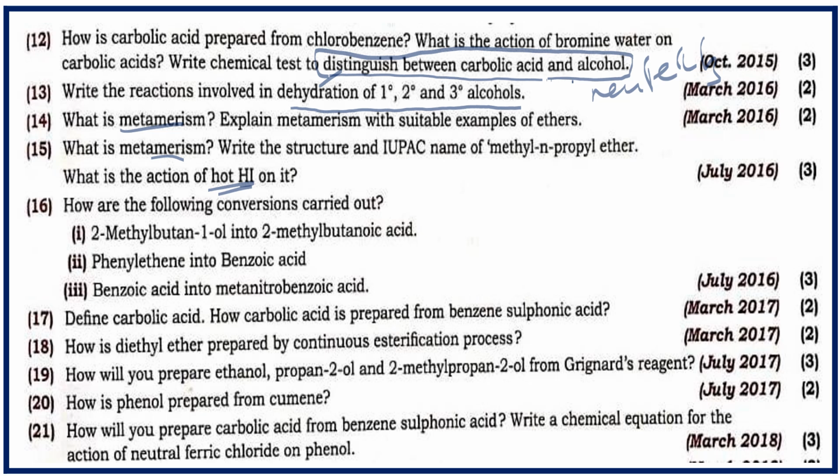Then preparation of diethyl ether using the continuous etherification method. Again, for 2 marks this question will be asked many times. Cumene, I have just mentioned its name.